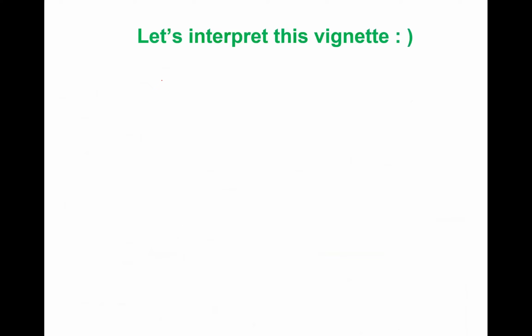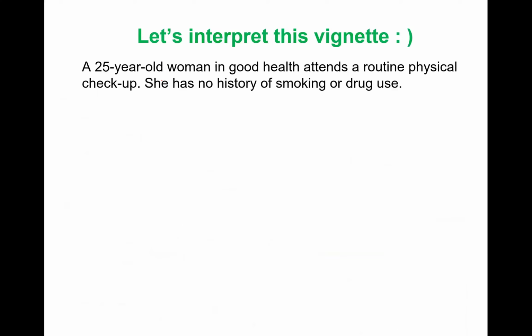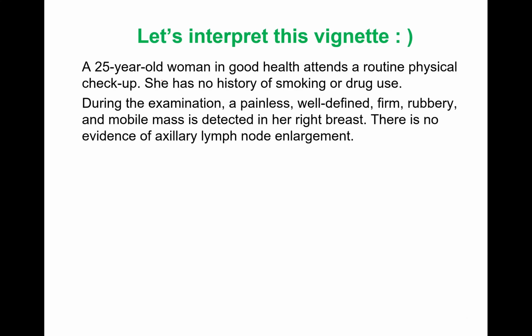So now let's interpret this vignette. A 25-year-old woman in good health attends a routine physical checkup. She has no history of smoking or drug use. During the examination, a painless, well-defined, firm, rubbery, and mobile mass is detected in her right breast. Okay, right breast. There is a painless, mobile, moving mass.